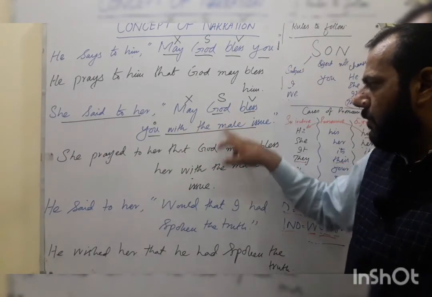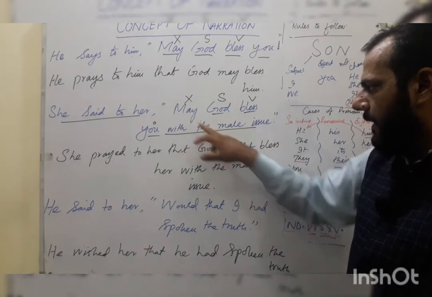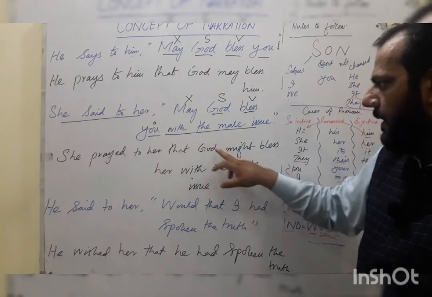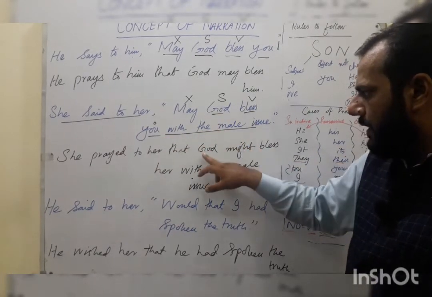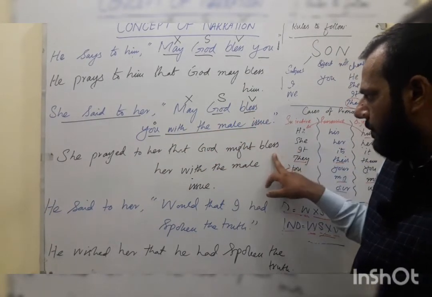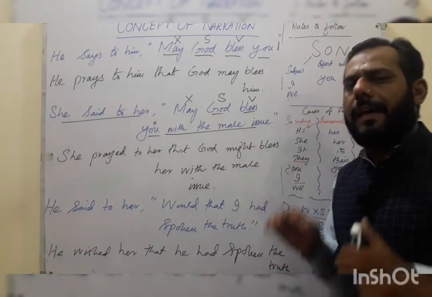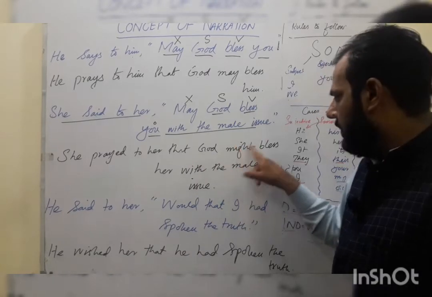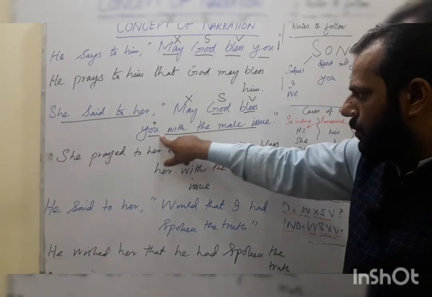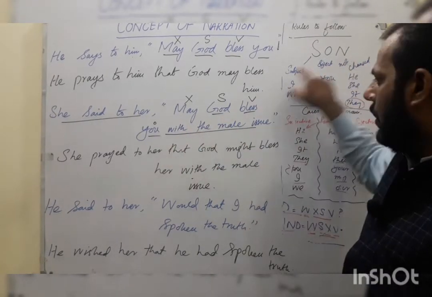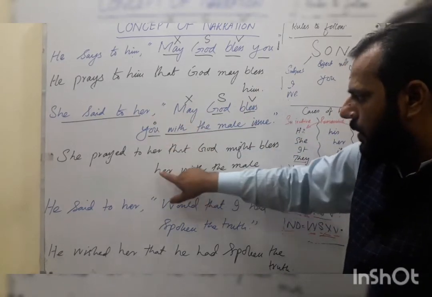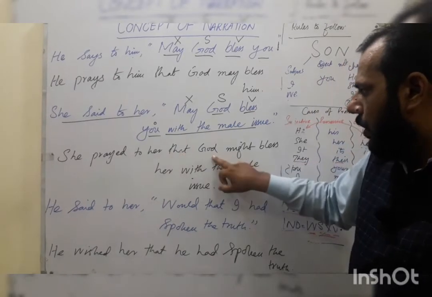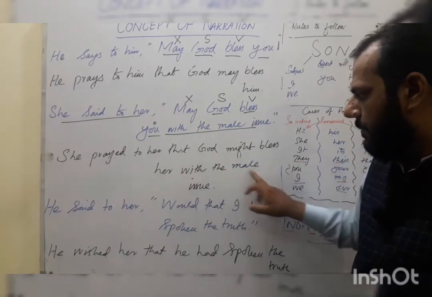So after that you will be using God, subject, and may will be converted into might because of simple past. May will be converted to might. So that's God might, and then first form we use. Why the first form? Because after every modal verb we use the first form of the verb, that God might bless, and then, according to the rule, the object will be changed, and her comes here. So she prayed to her, or she prayed her that God might bless her with the male issue.